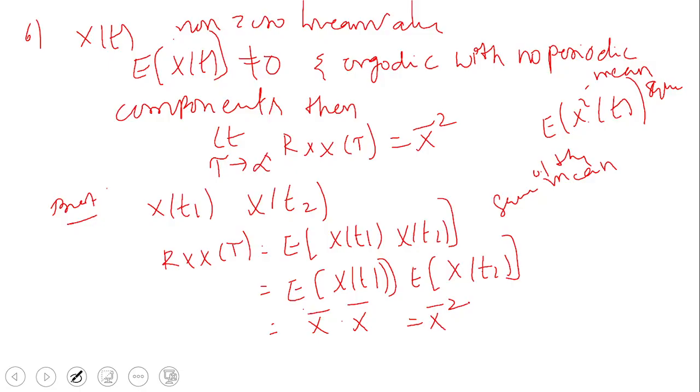With no periodic components, we can say that it is independent, so we write E of xy is equal to E of x into E of y. It is ergodic, so we write E of x of t as x bar and x of t2 as x bar. So it is equal to x bar square. So this is about the properties of the autocorrelation function. Thank you.